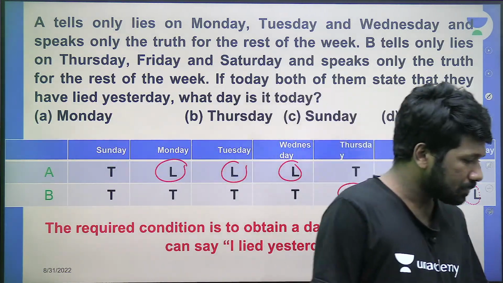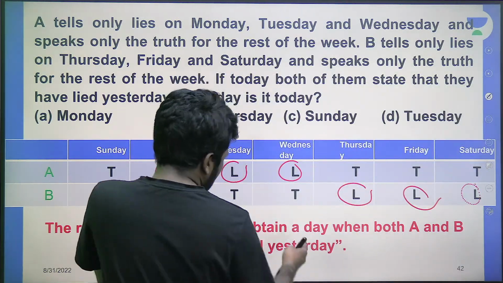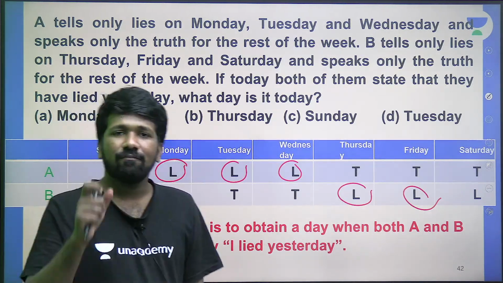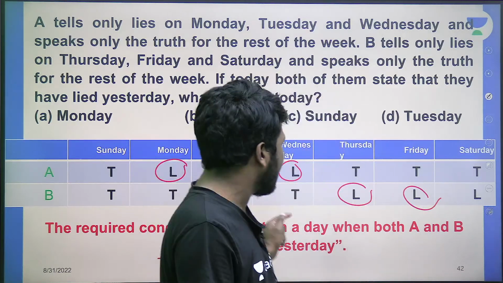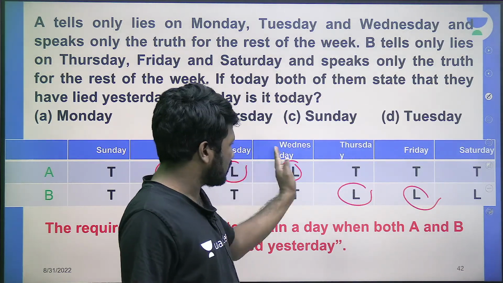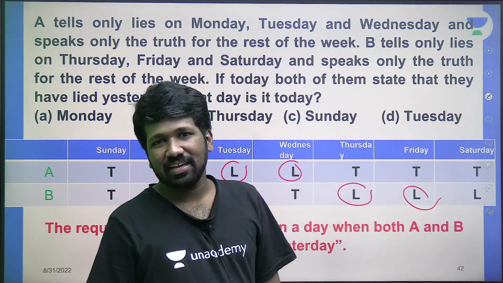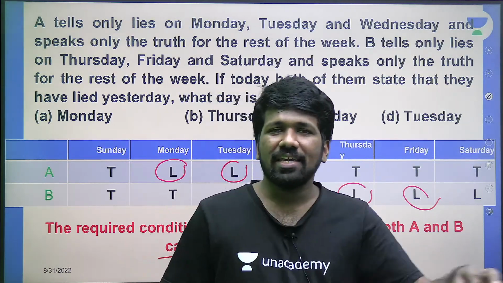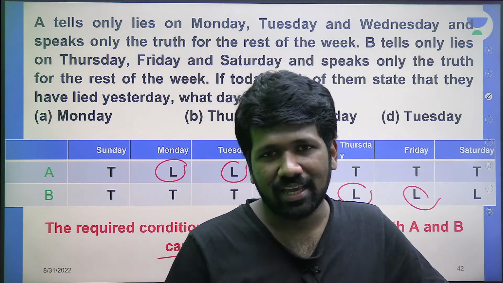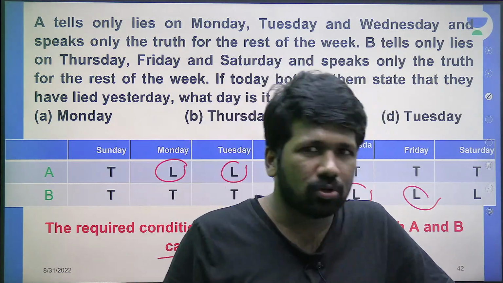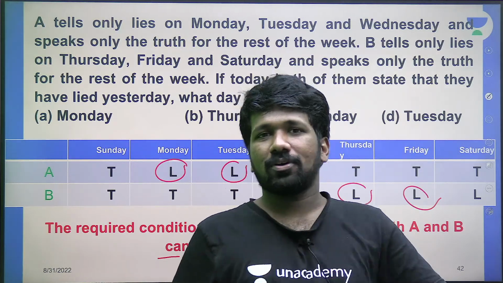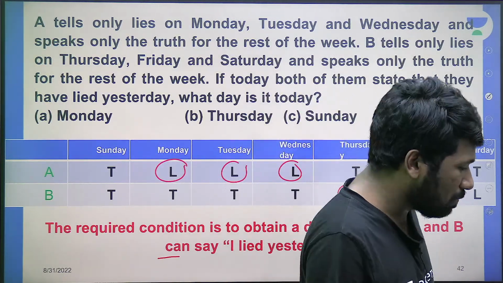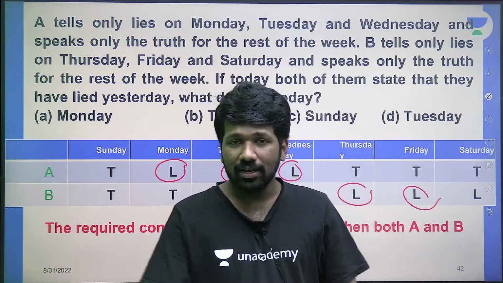Is that much clear? Now, the required condition is to obtain the day when A and B both can say I lied yesterday without creating a contradiction to the data that A lies only on Monday, Tuesday, Wednesday, B lies only on Thursday, Friday, Saturday. Are you understanding? Now listen very carefully. I lied yesterday. If a person is saying I lied yesterday, he can tell it as a truth also, he can tell it as a lie also. Because we don't have to trust people completely. If a person said, I lied yesterday, we are not obligated to believe that they are telling truth. They can tell lie also.